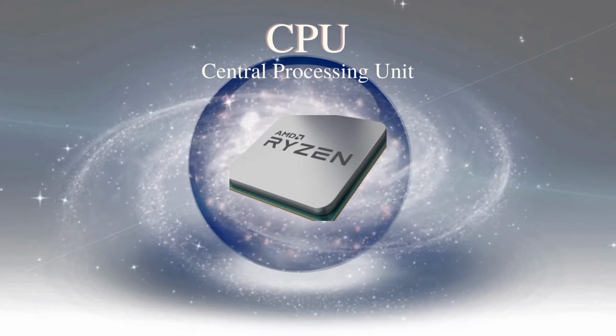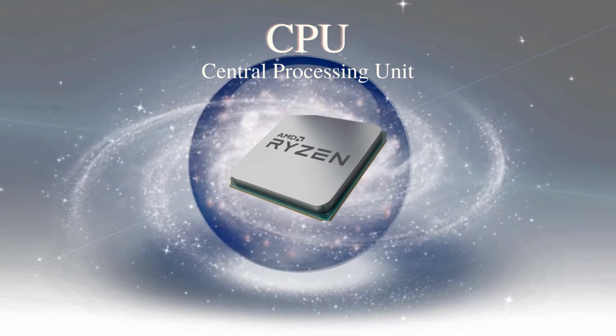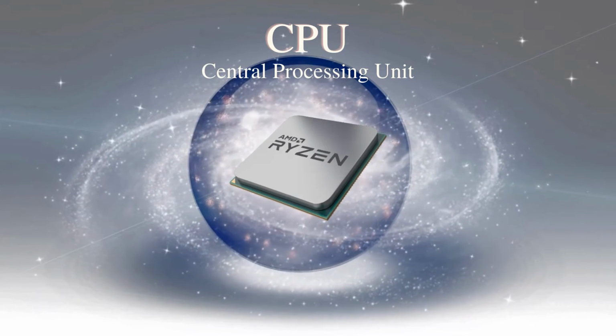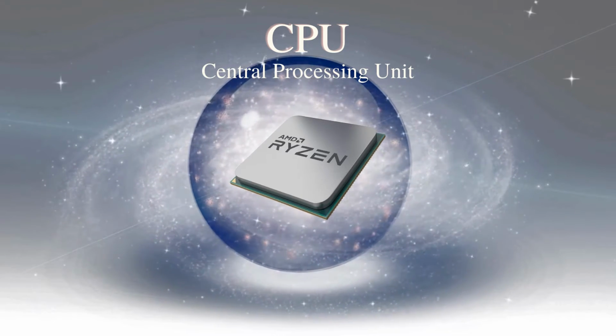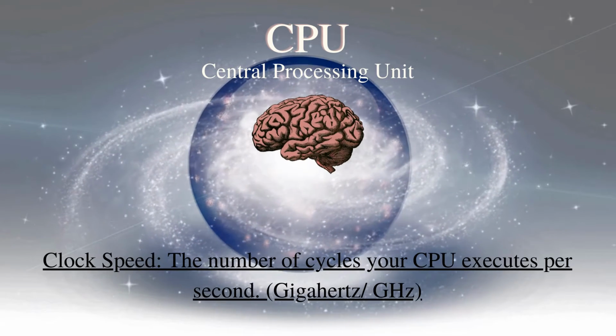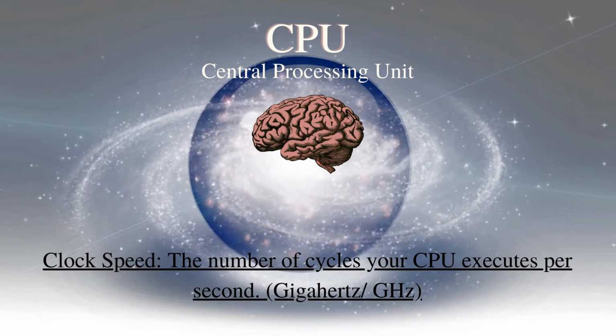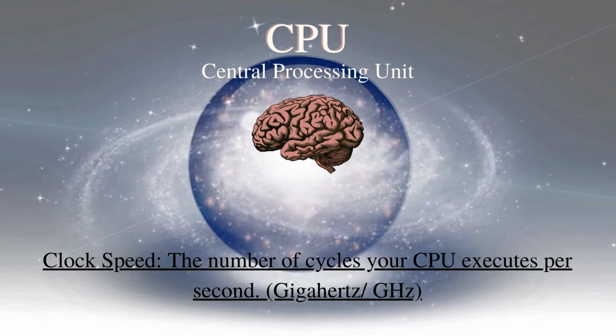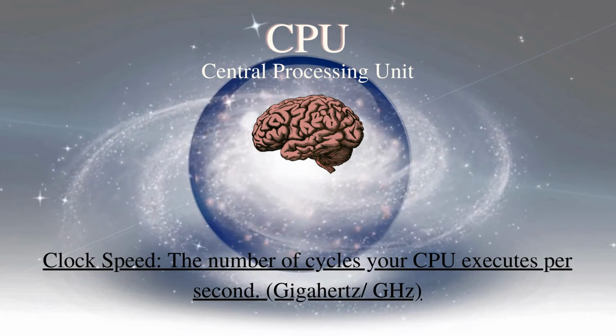CPU. Central Processing Unit. The two main manufacturers are AMD and Intel. Key terms to take note of when searching for a quality CPU. Clock speed, the number of cycles your CPU executes per second and is measured in gigahertz.